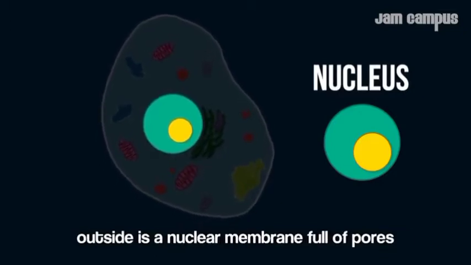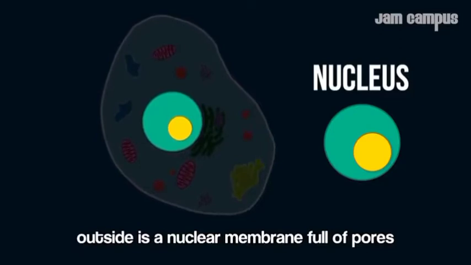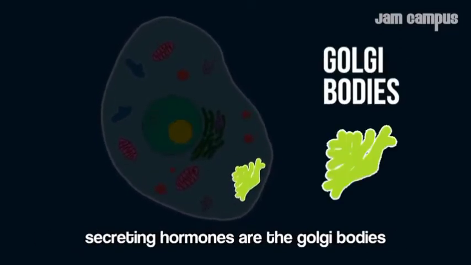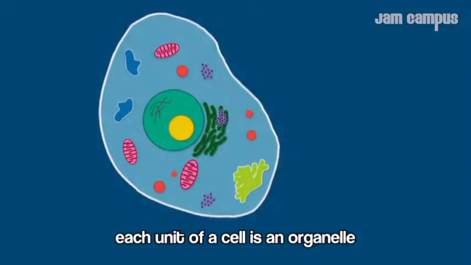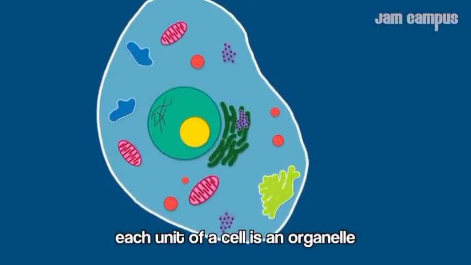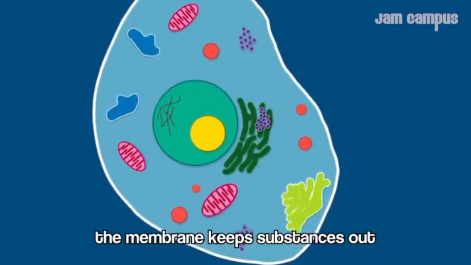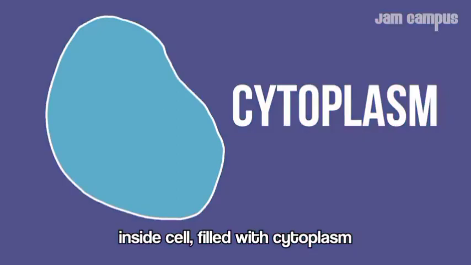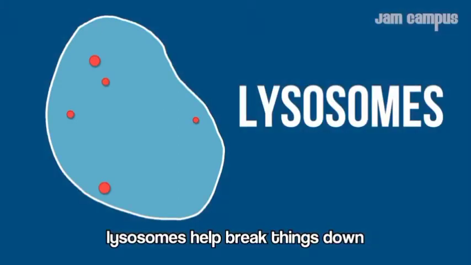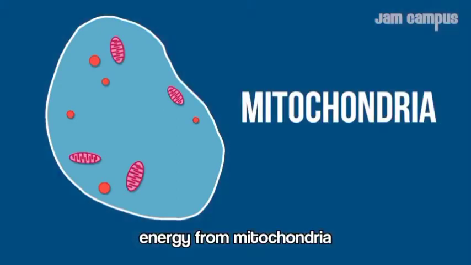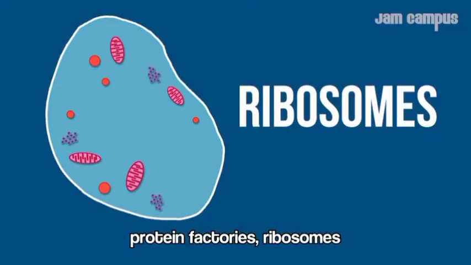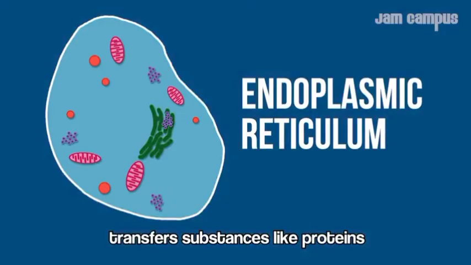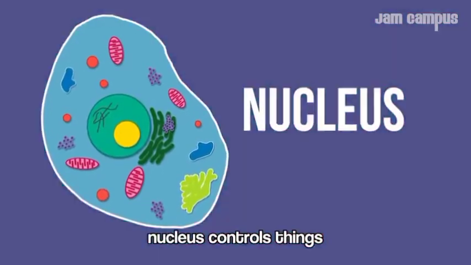Inside the nuclear membrane is full of pores. The nucleolus makes ribosomal subunits from proteins, and secreting hormones are the Golgi bodies. Each unit of a cell is an organelle. The membrane keeps substances out and inside, the cell is filled with cytoplasm.